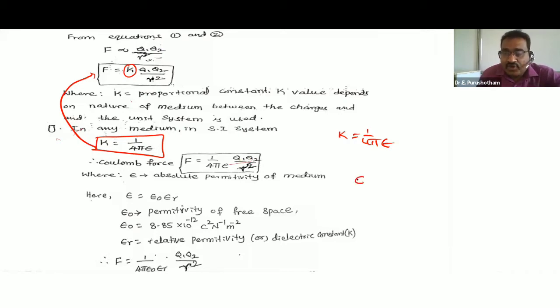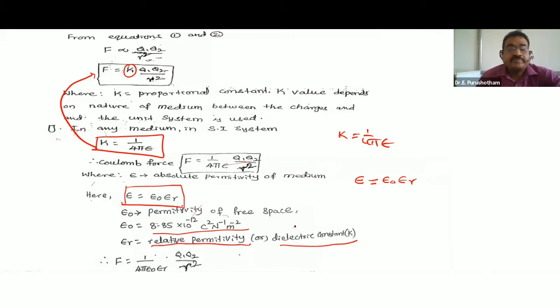Epsilon is the absolute permittivity. So epsilon is equal to epsilon naught into epsilon r. Epsilon naught is the permittivity of free space. That standard value is given by 8.85 into 10 to the power minus 12 Coulomb square per Newton per meter square. Epsilon r is the relative permittivity or dielectric constant K.